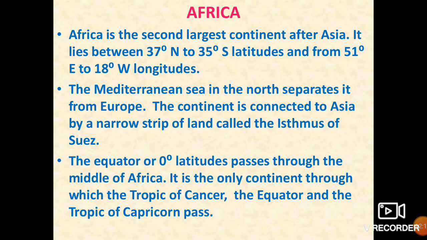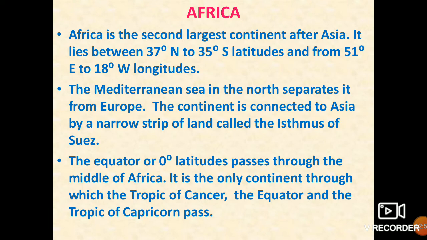The continent is connected to Asia by a narrow strip of land called the Isthmus of Suez. Now you can take out your pencils and write the meaning of isthmus. Isthmus is a narrow strip of land connecting two land masses. A very narrow strip of land which is connecting two land masses is known as isthmus. So the Isthmus of Suez is connecting Africa and Asia.